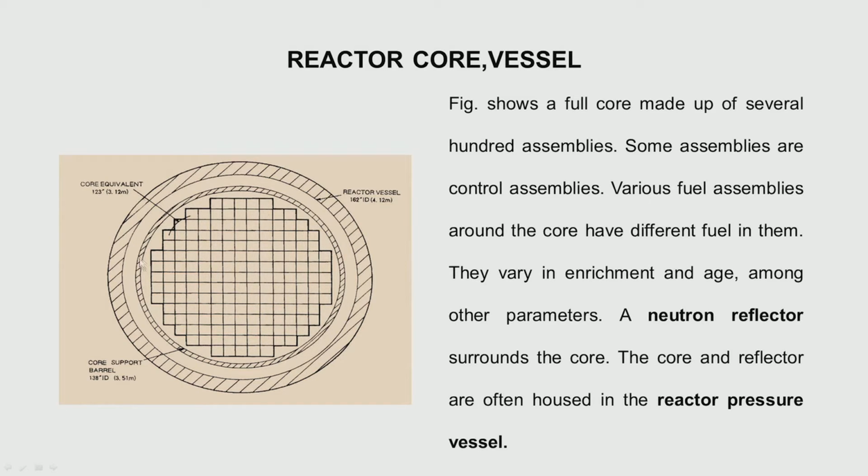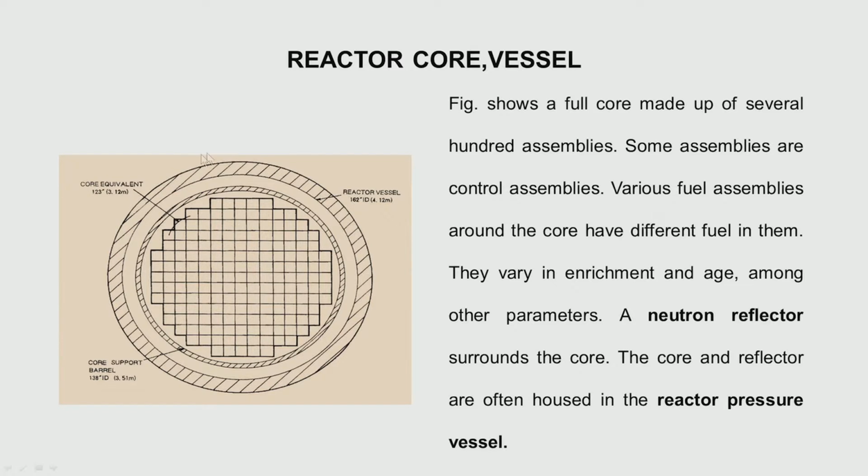Now the peripheral assemblies around the core are reflecting materials. Normally we use stainless steel, which reflects the neutrons that are leaking out of the core back to the reactor core. So if the leakage is reduced, more neutrons are available for the chain reaction.